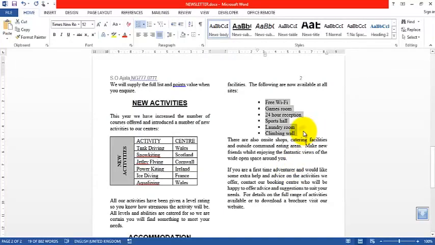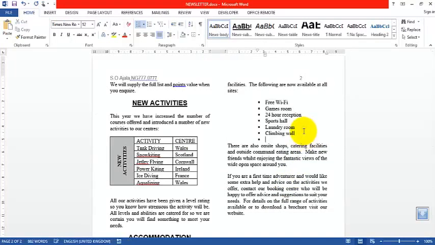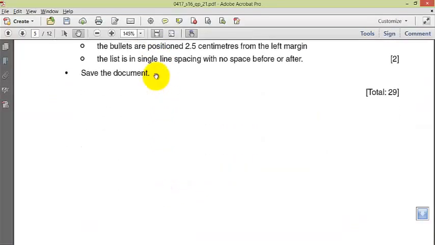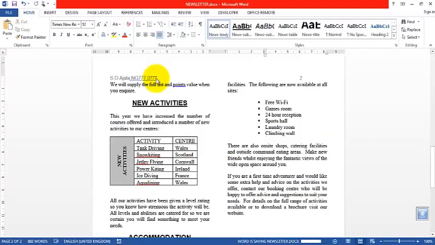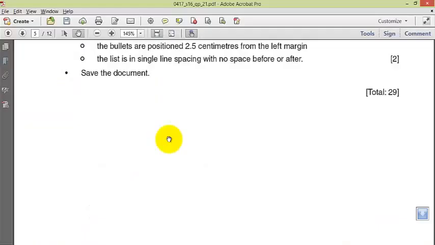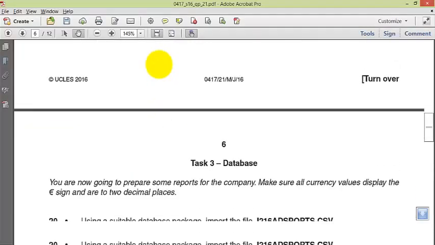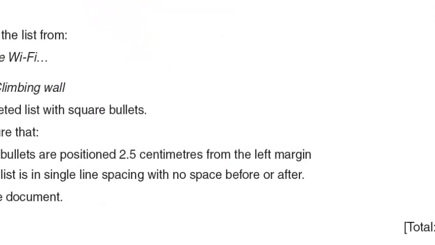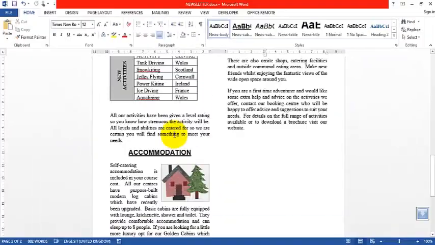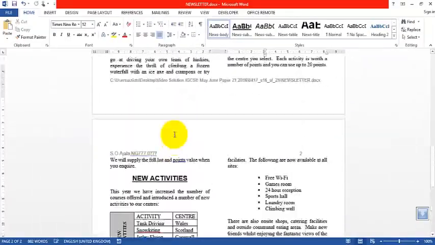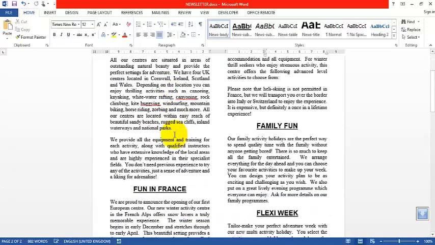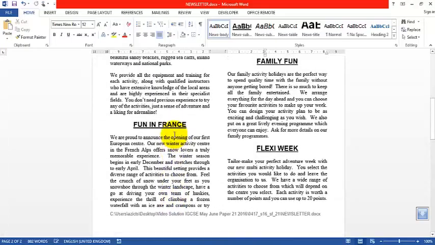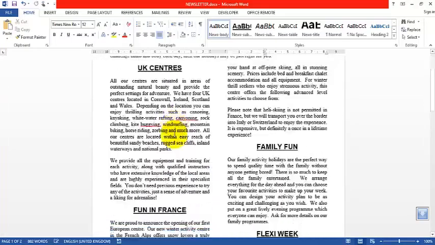Save the document and don't forget consistency. Okay, save the document. Okay, Control S, save the changes in the document. Okay, that is done. So we're done with the Word part. If there are other questions added to it, we shall see that later. But to remove the widows and the orphans, let's go through the document again.